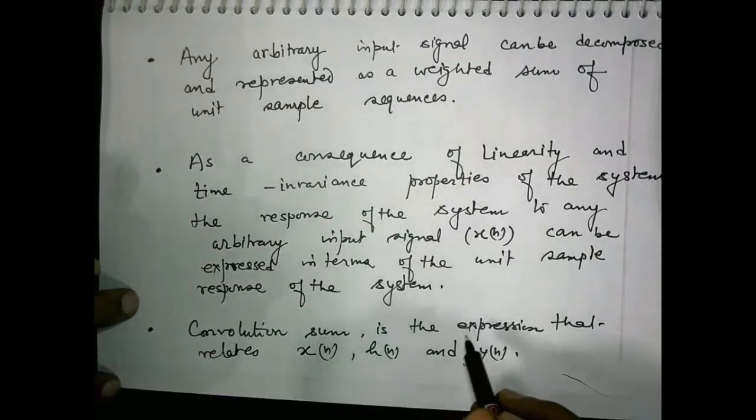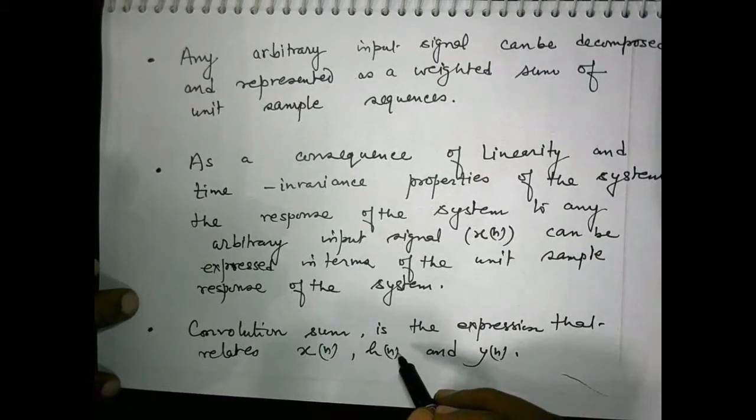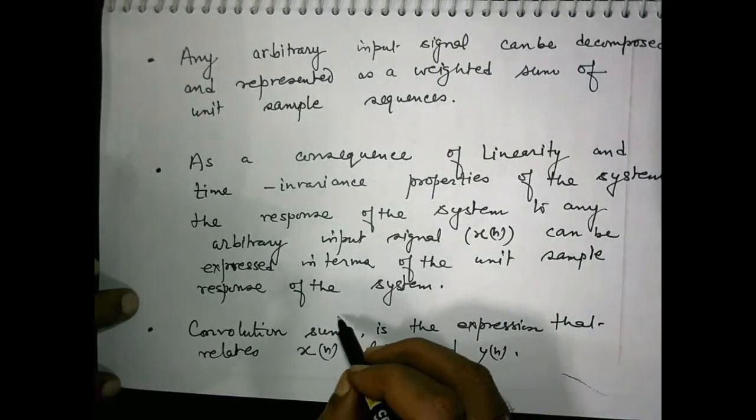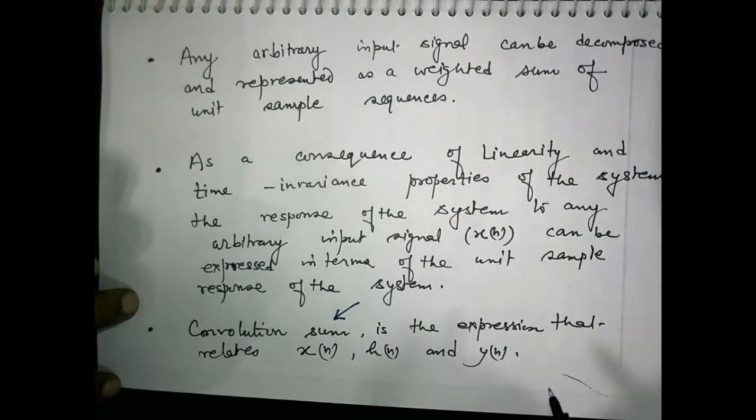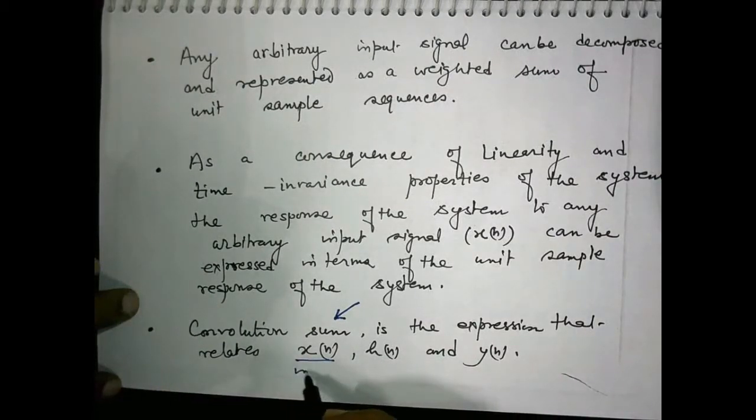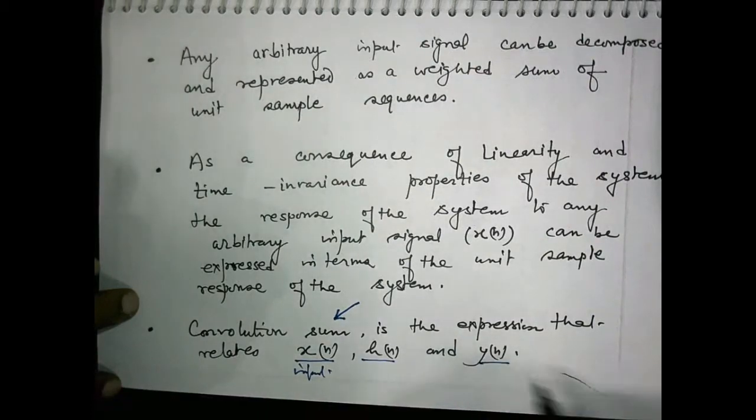This we will derive, and this formula to obtain the response of an LTI system to any arbitrary input x(n) is known as convolution sum, an expression which relates x(n), the input, h(n), the impulse response, and y(n), the output.